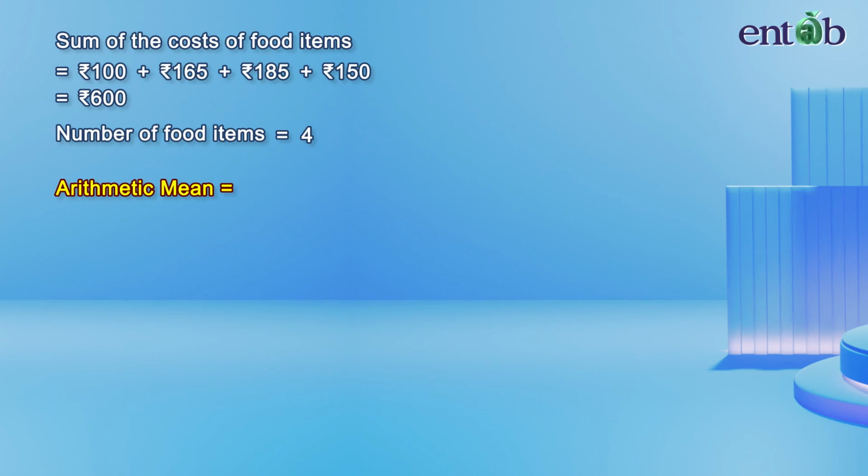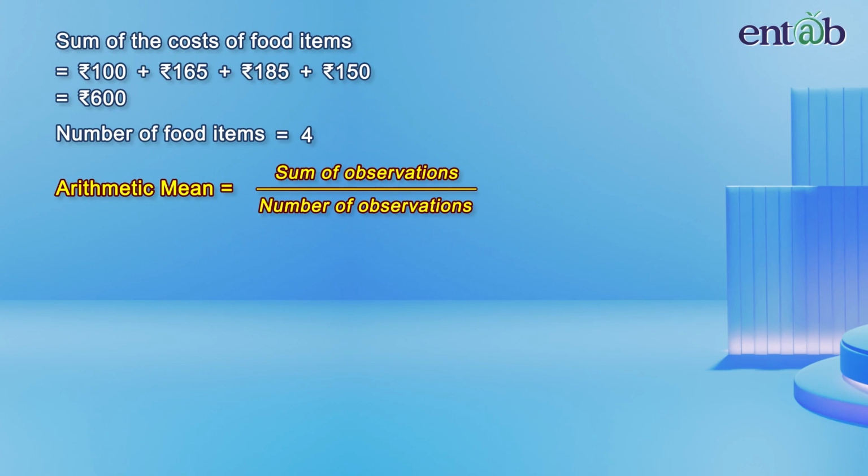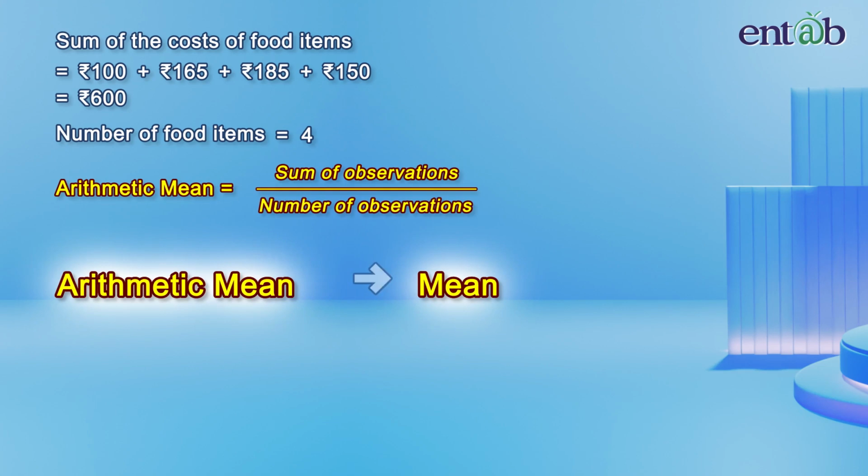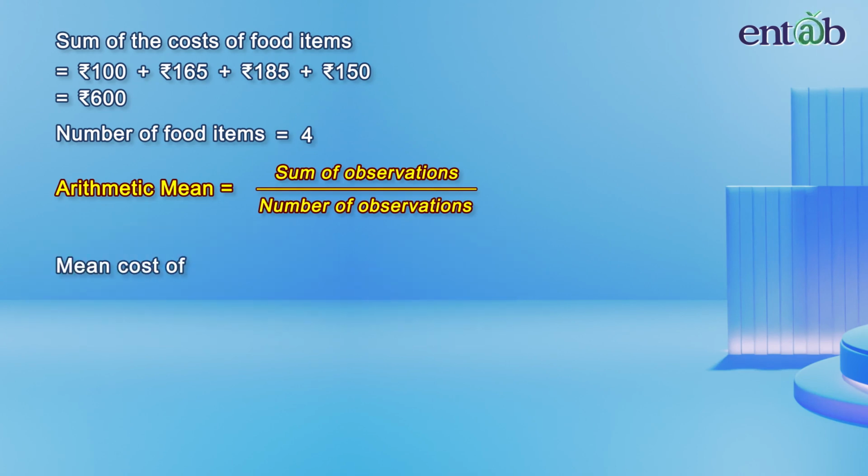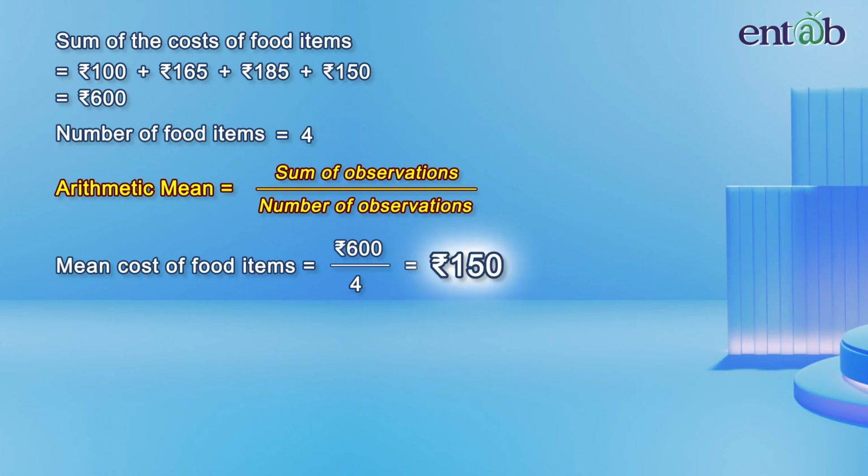Arithmetic mean is the sum of observations divided by the number of observations. We can use the term mean and arithmetic mean interchangeably as they convey the same meaning. So, the mean cost of food items will be rupees 600 divided by 4 equals rupees 150. So, mean cost of food items is rupees 150.